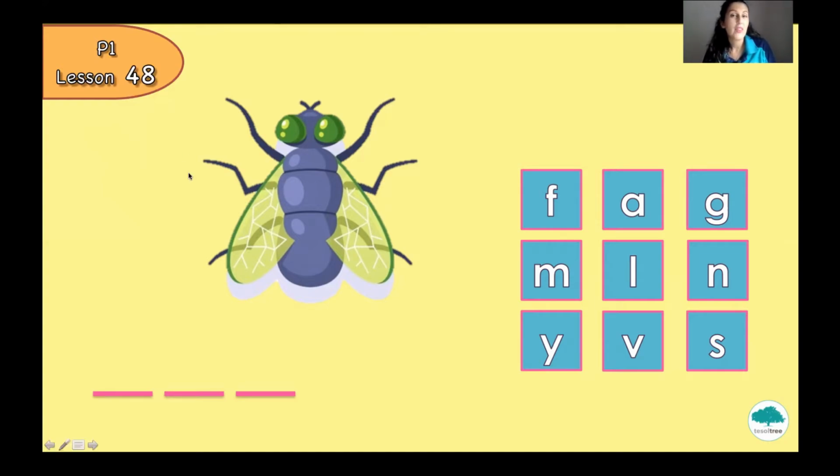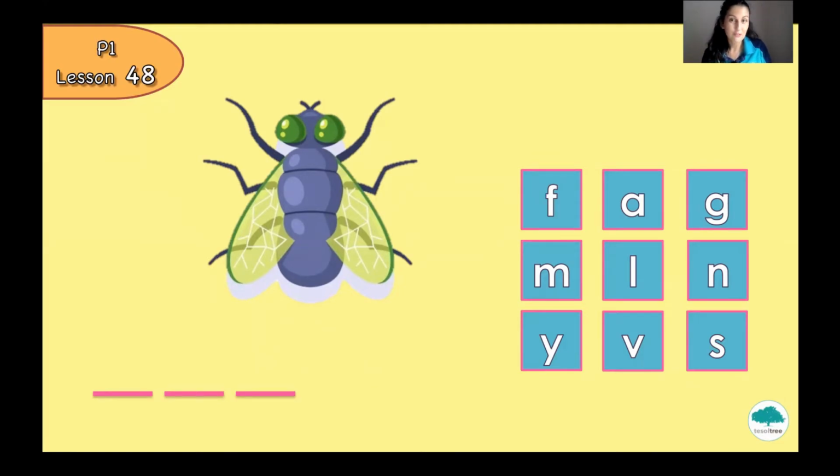So if we look at the picture, we have to think first. What's this? Do you remember? It's a fly. Yes, that's correct. It's a fly.